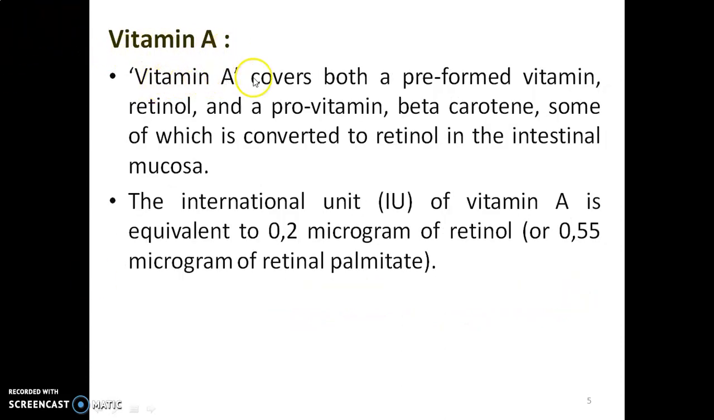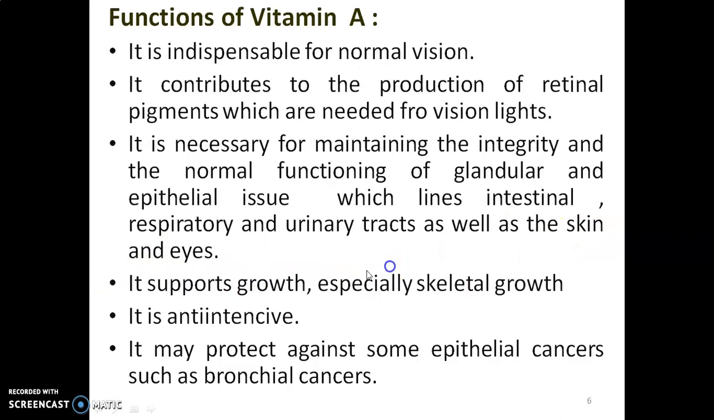Vitamin A covers both a preformed vitamin, retinol, and a provitamin, beta carotene, some of which is converted to retinol in the intestinal mucosa. The international unit, IU, of vitamin A is equivalent to 0.3 microgram of retinol or 0.55 microgram of retinol palmitate.